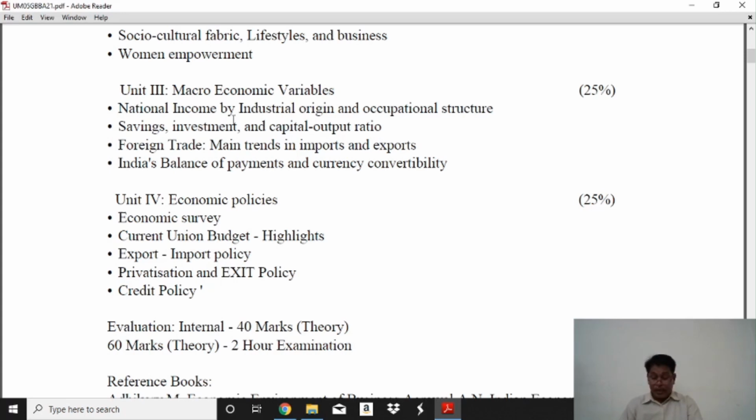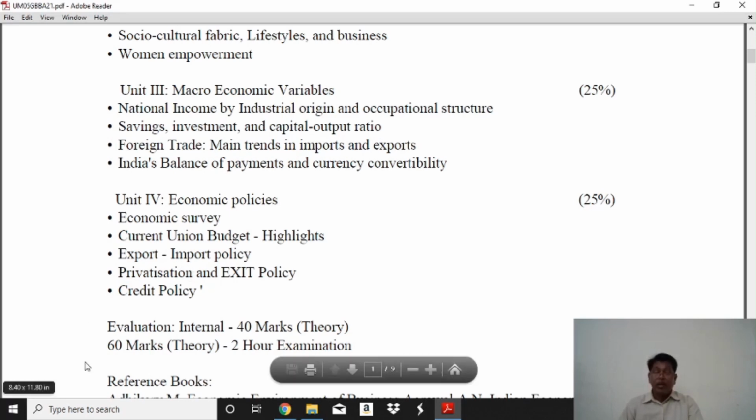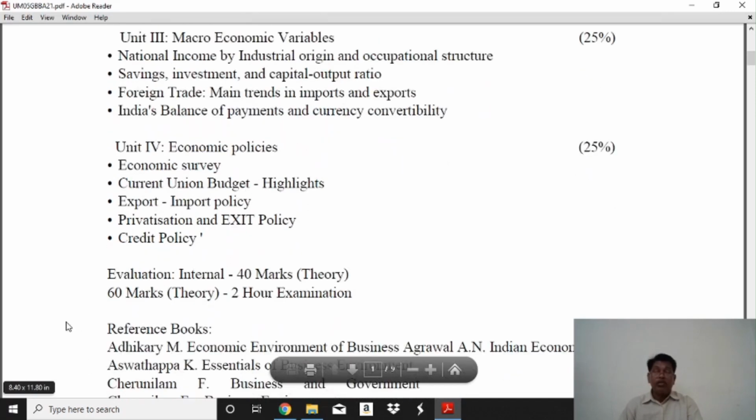And the last part, fourth, economic policy. The main points are: the economic survey, the current union budget and its highlights, export-import policy, privatization and exit policy, and the last, credit policy. Here we cover the four parts.